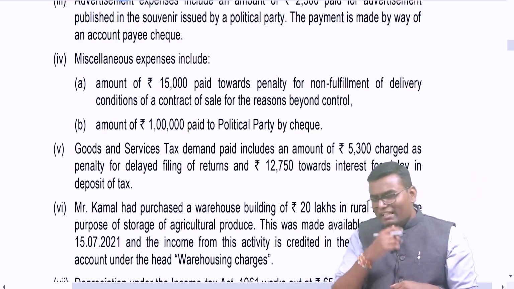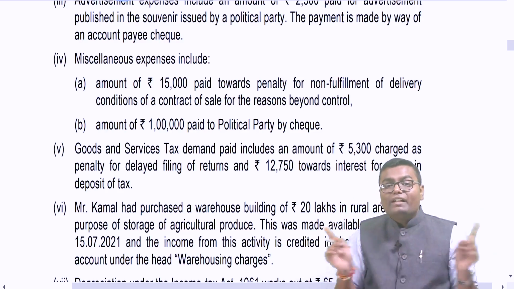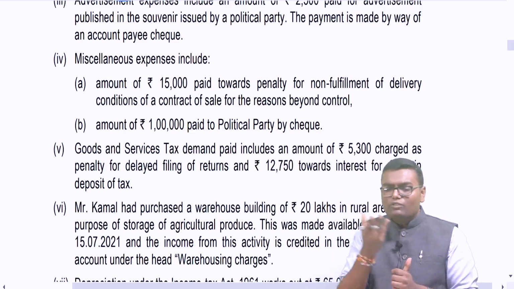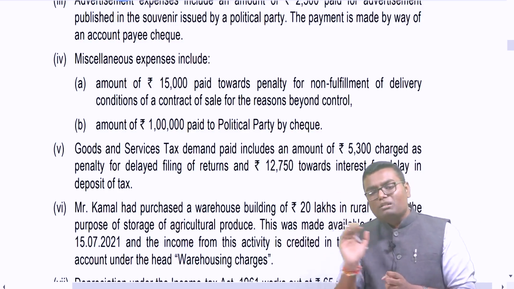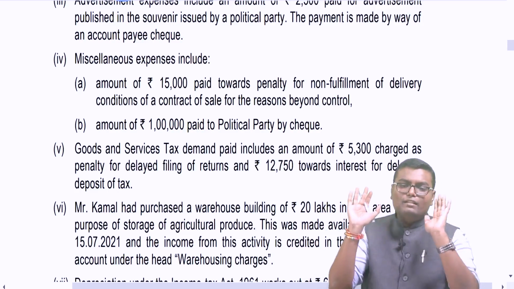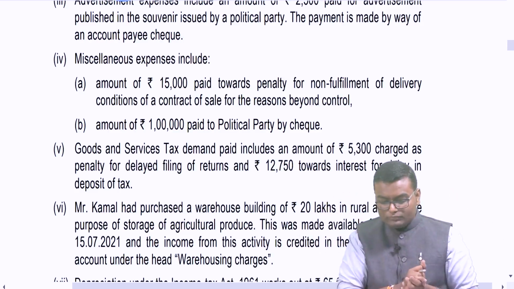This is not a penalty as per the law, it is as per the business contract, which is a normal expenditure. I don't have to disallow. If this would have been because of any law, I would have disallowed. This is because of a normal business contract. So keep it as it is. It is truly debited in the P&L. I don't have to do anything else.